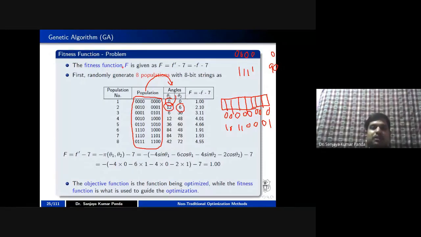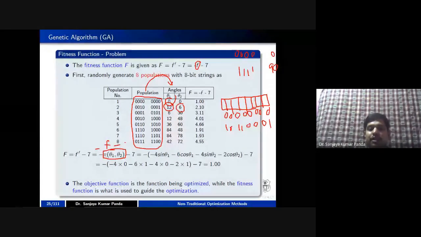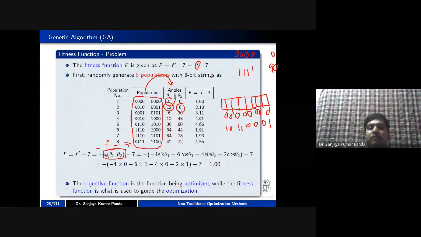So what is the fitness function? The fitness function is nothing but minus f minus 7. And f is nothing but pi of theta 1 comma theta 2. So instead of writing minus f minus 7, I am writing minus pi of theta 1 comma theta 2 minus 7.